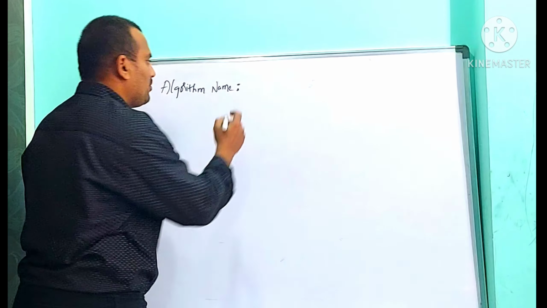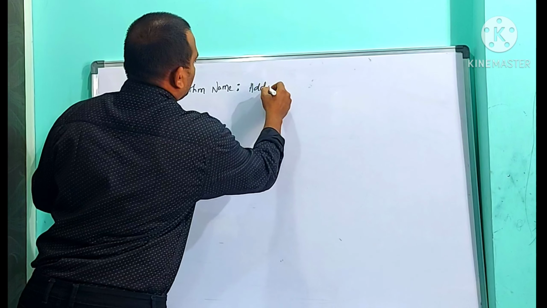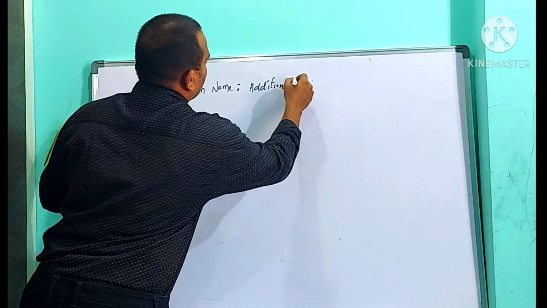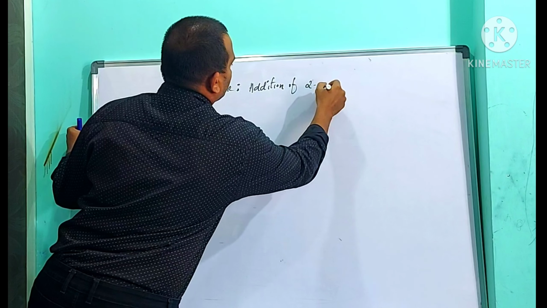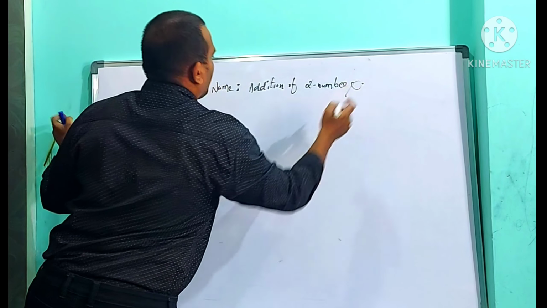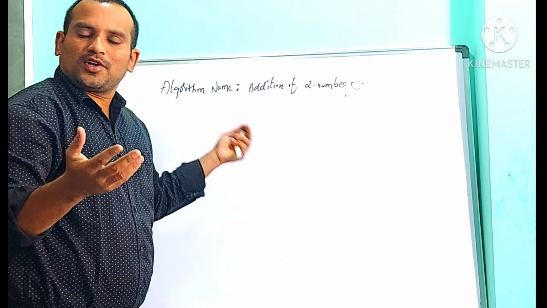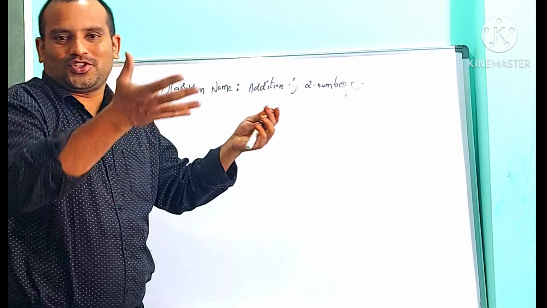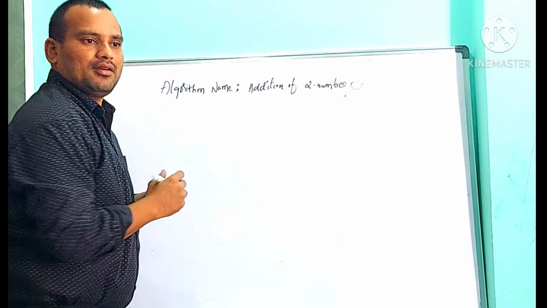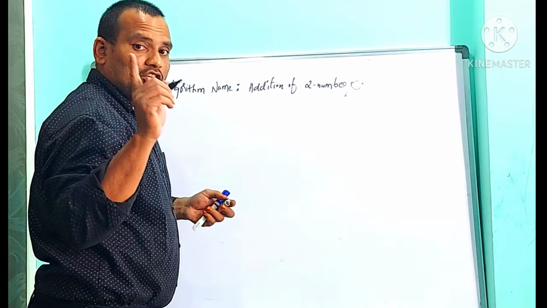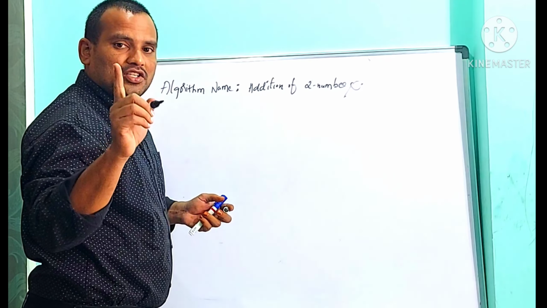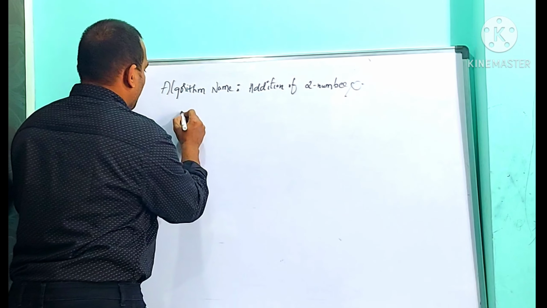That is the algorithm name: addition of two numbers. After the algorithm name, you can start the real procedure. I told you each step contains its step number, and generally step number count starts from 1. So step 1.